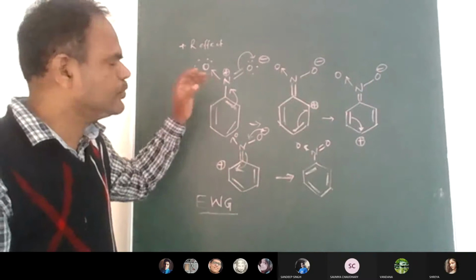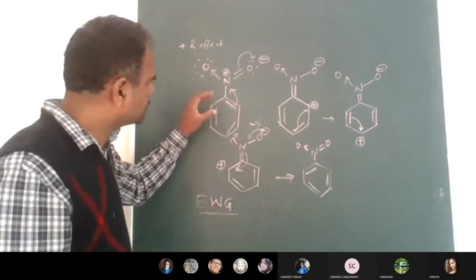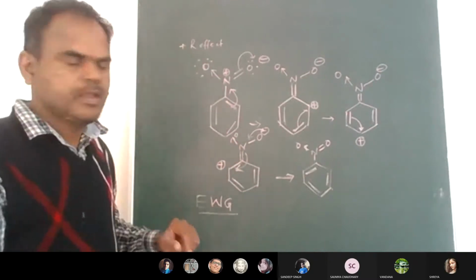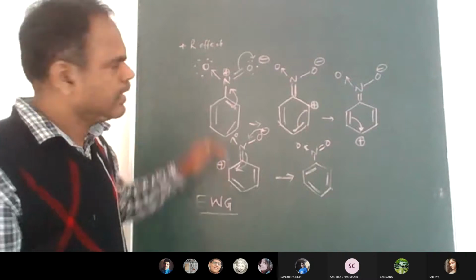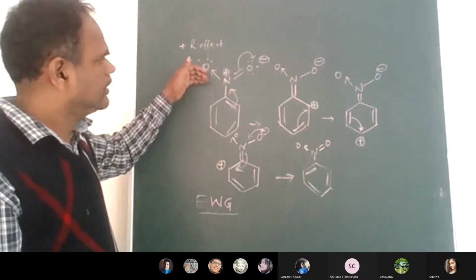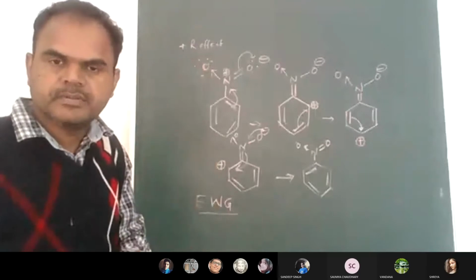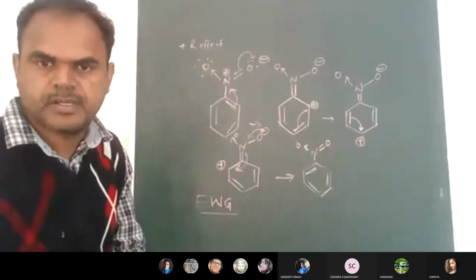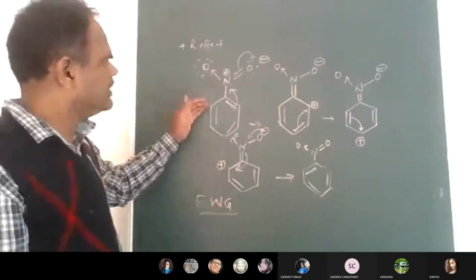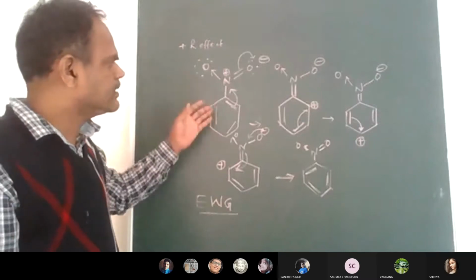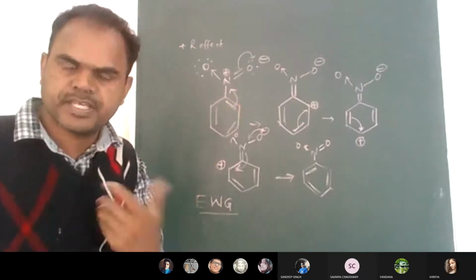NO2 is taking the electrons from the ring to outside. But NH2 was releasing electrons into the ring, then the ring will become electron rich. So in one case benzene is becoming electron rich, in the other case the benzene is becoming electron deficient.